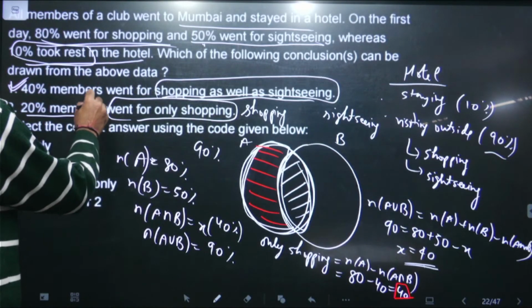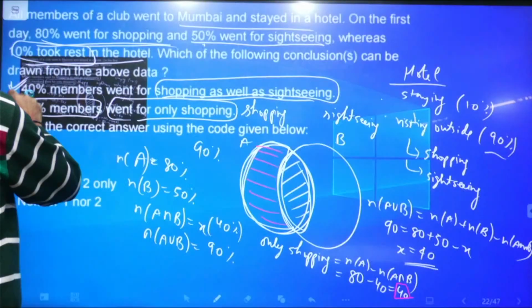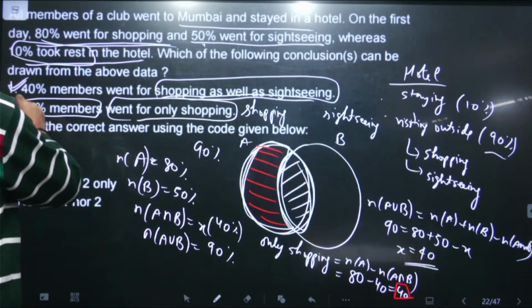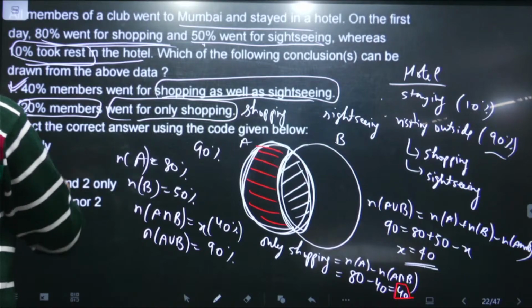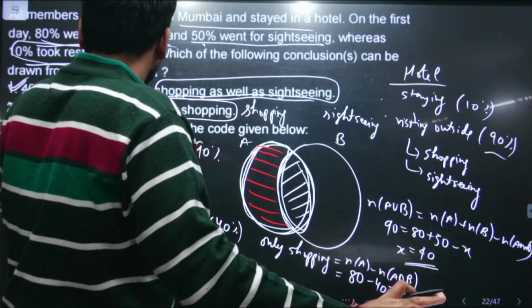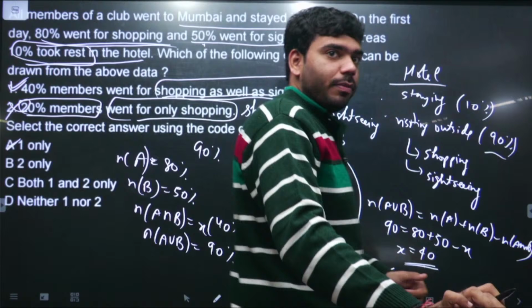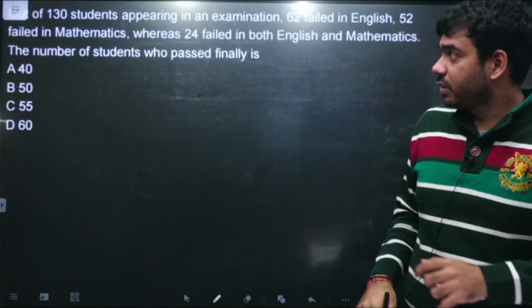So he is saying 20% are doing only shopping. So this is absolutely wrong. So option A is correct, right? In this, the first statement is correct and the second statement is wrong. So this is the next question.